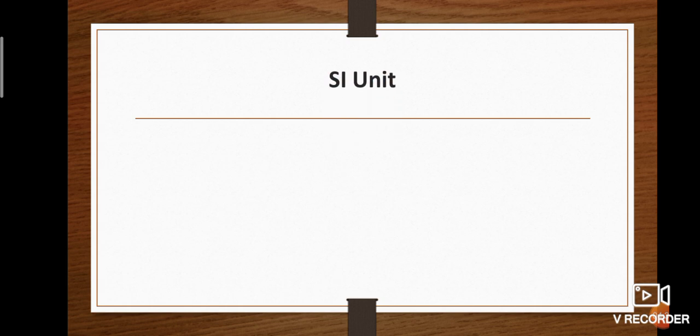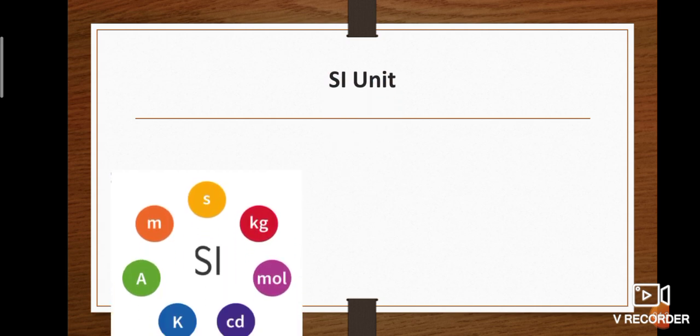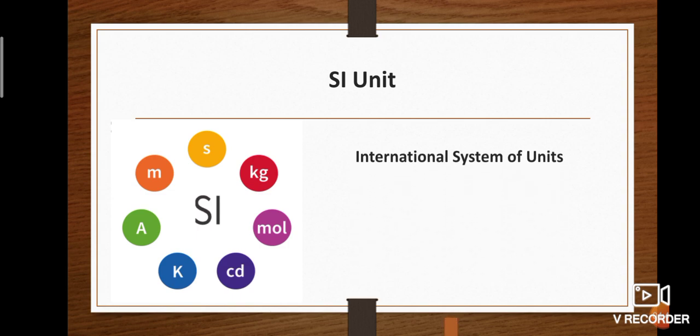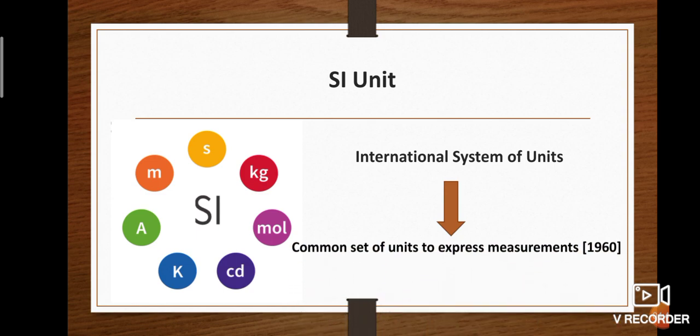Next, what are SI units? In the 1960s, scientists established the international system of units because all over the world have adopted some common set of units to express measurements. There are 7 basic measuring units. The picture explains the 7 basic units. Second is for time, kilogram is for mass, mole is for amount of substance, candela is for intensity of light, Kelvin is for temperature, ampere is for electric current, meter is for distance.